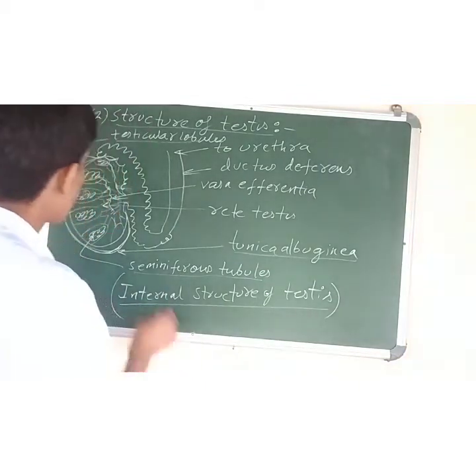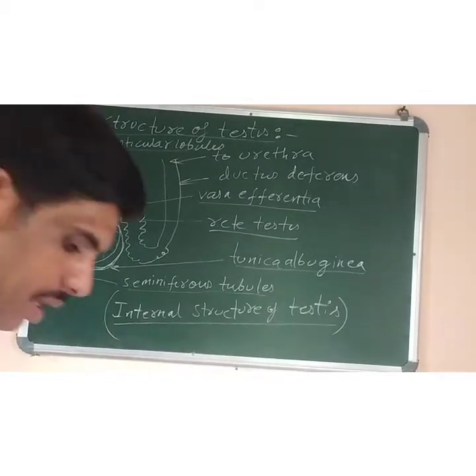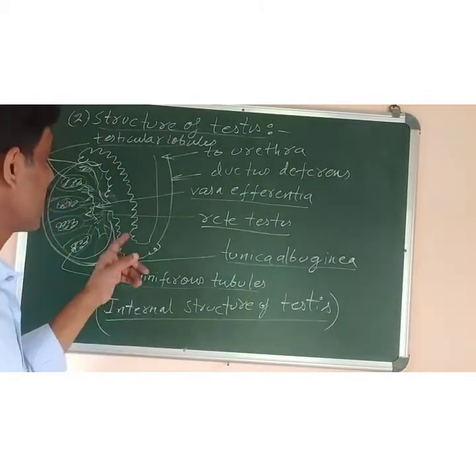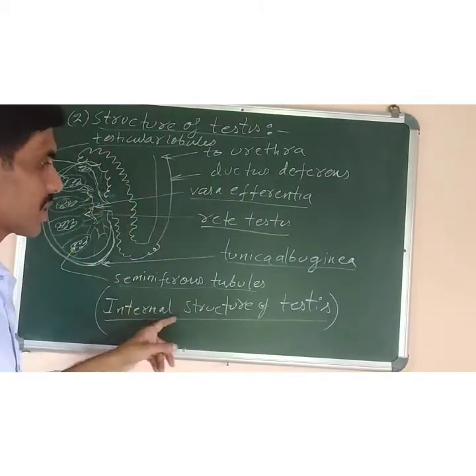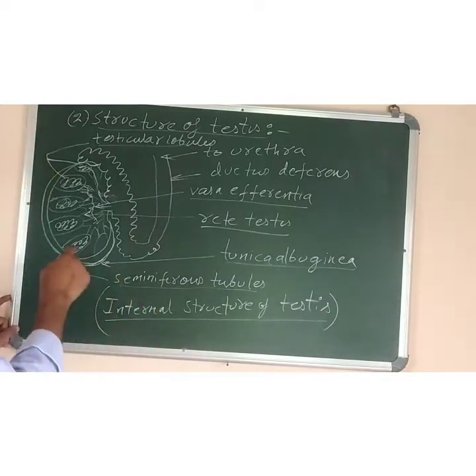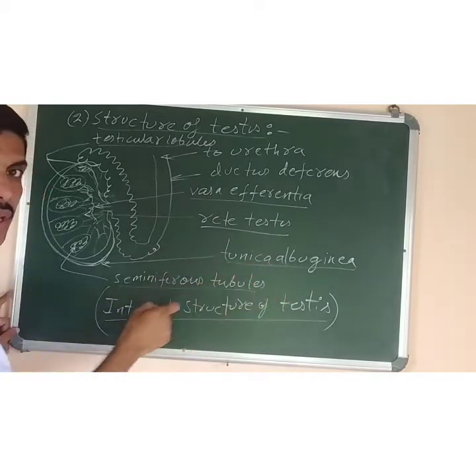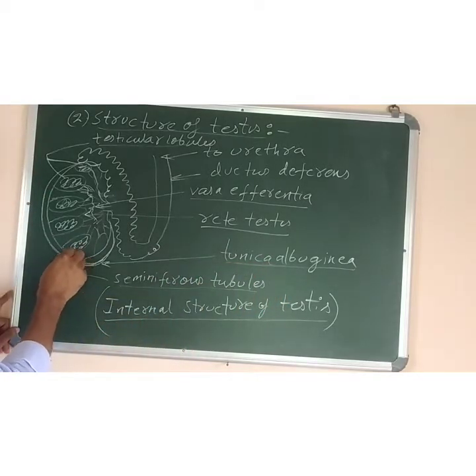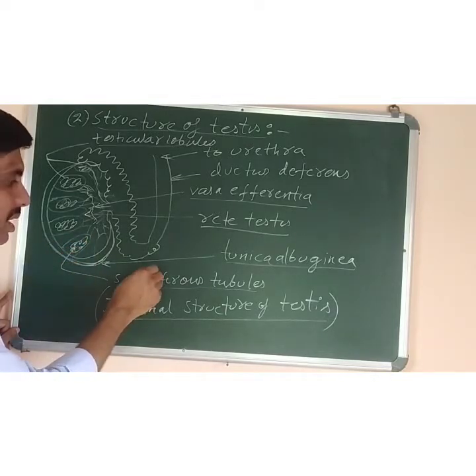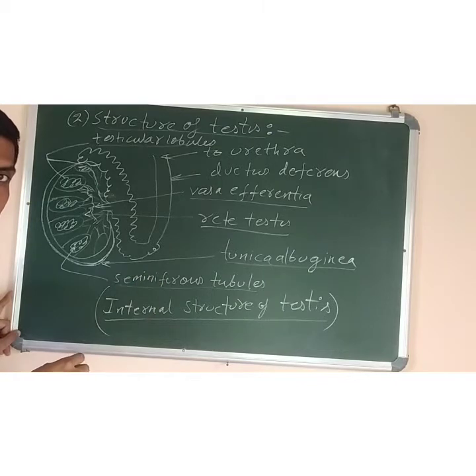Okay, let's continue with that previous topic only. We are doing the internal structure of testis, in which you can see the testis is covered by outermost protective covering called tunica albuginea, and inside the testis is divided into many lobes which are called testicular lobules. Each testicular lobule is filled with a highly coiled seminiferous tubule. This is the site of production of sperm cells where the gametes are produced, male gametes.